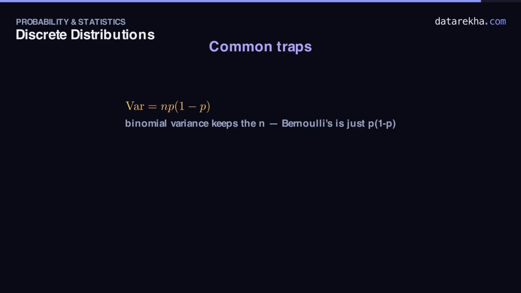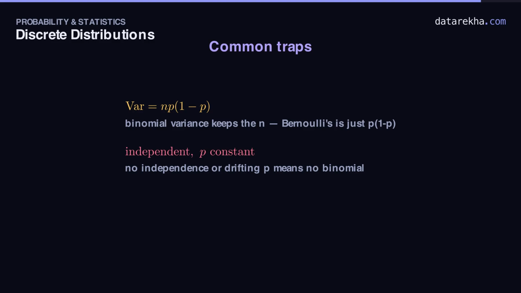Trap 1. Dropping the n. Bernoulli variance is p times 1 minus p, but binomial variance is n times p times 1 minus p. Forget the n, and every spread comes out too small. Trap 2. Forcing the binomial where it doesn't belong. It demands a fixed n, independent trials, and a constant p. If trials lean on each other or p drifts, it doesn't apply. Trap 3. An impossible k. For a binomial, k must be a whole number between 0 and n. A fraction, or more successes than trials, and the probability is flatly 0.